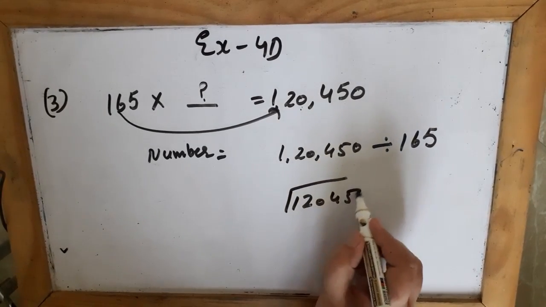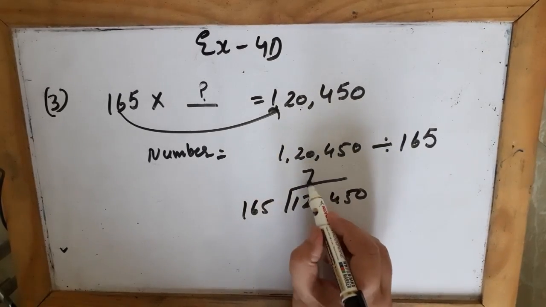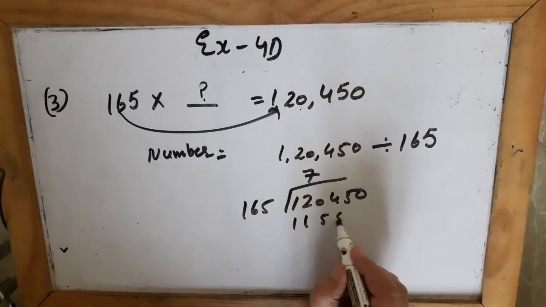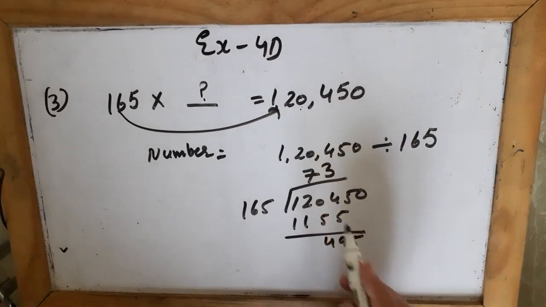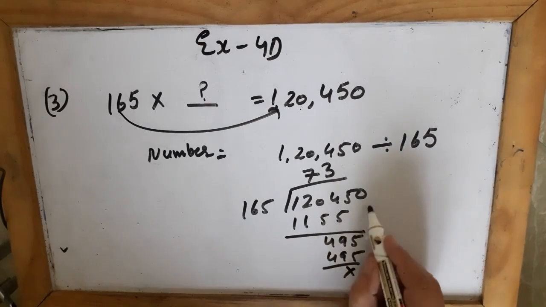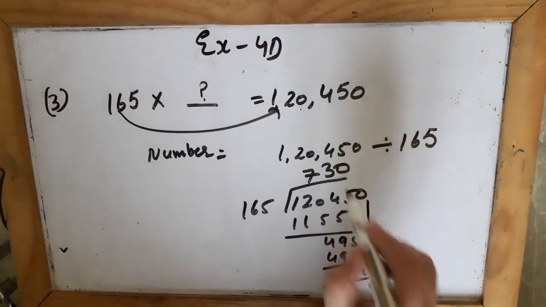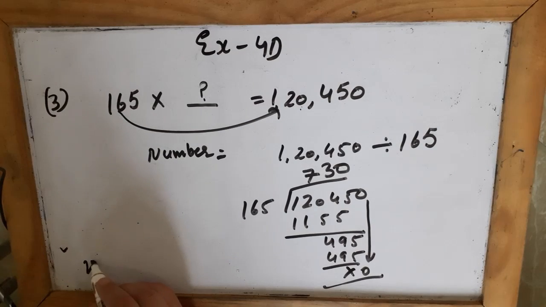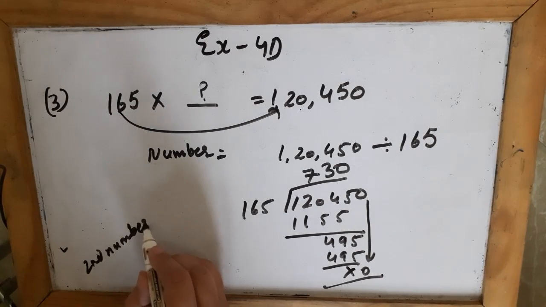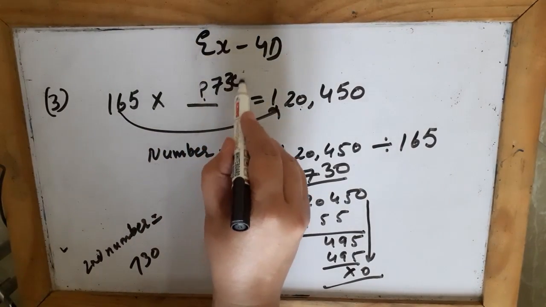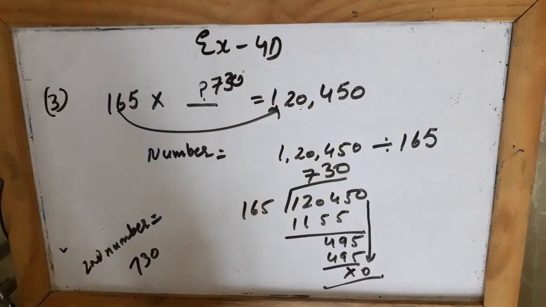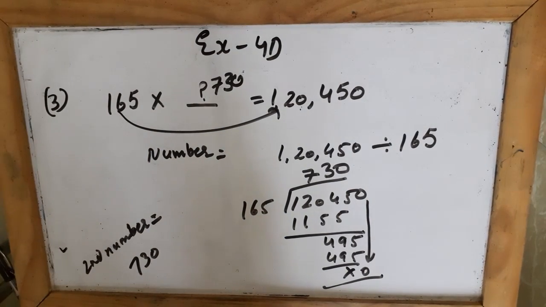So 450, if you divide by 165, 7 fives are... and 3 is 495, and this 0, so 730. So what is the second number they are asking for? The second number is 730. If you multiply 165 with 730, you will get the answer 1,20,450. So what we have to do, we will divide these two numbers and we will get the answer.